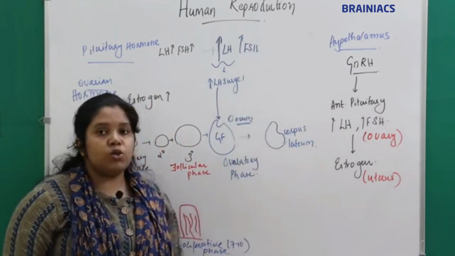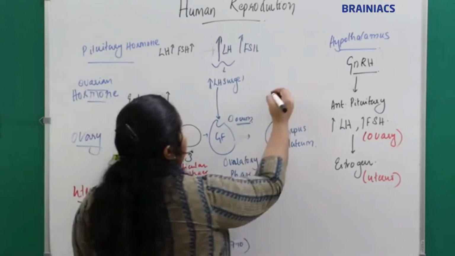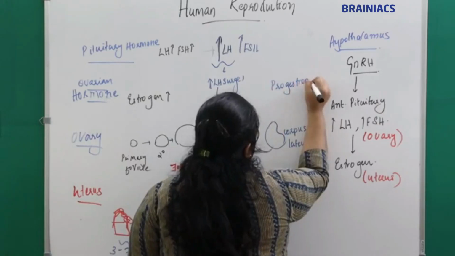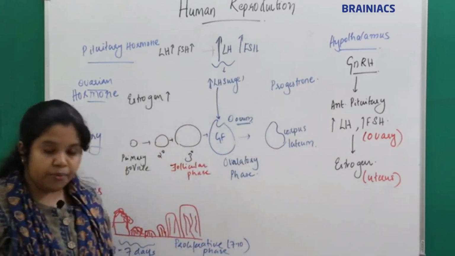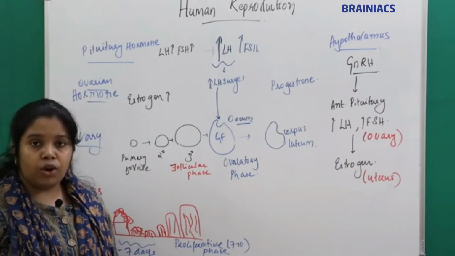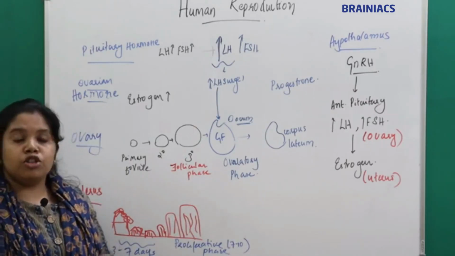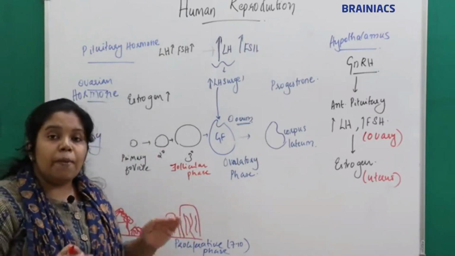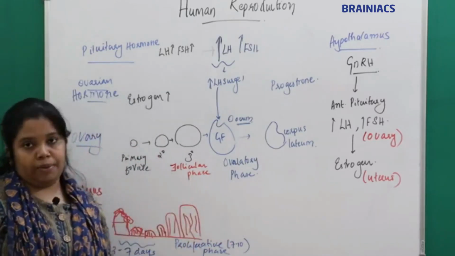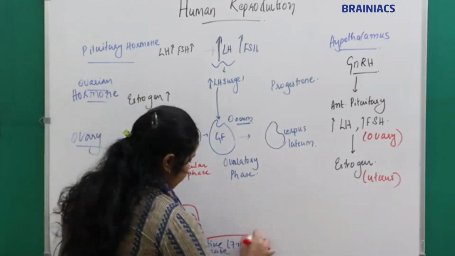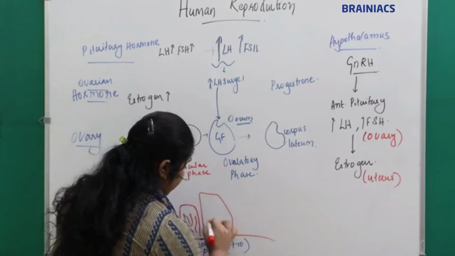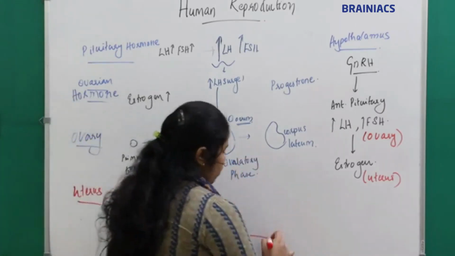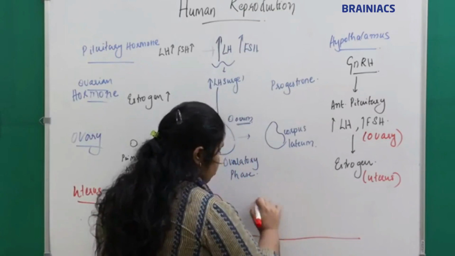And what will this corpus luteum start to produce now? It will produce progesterone. And what will the progesterone do? The progesterone will make secretory changes in the endometrium and it will maintain this endometrium. We have seen that in the proliferative phase the endometrium reaches the maximum height. And what will the progesterone now do? It will now cause secretory changes.